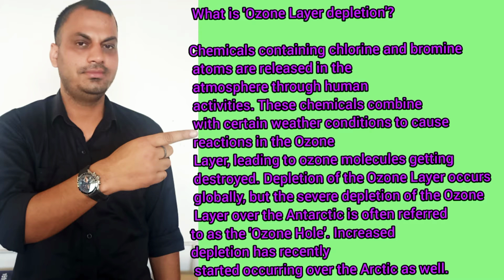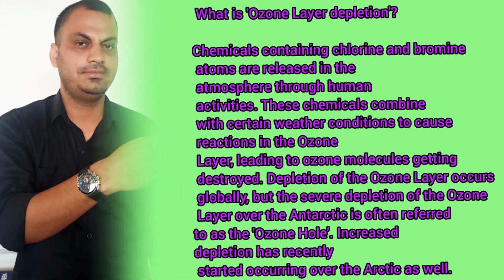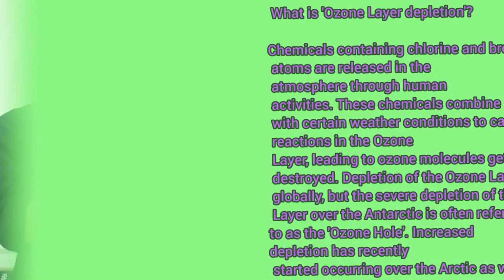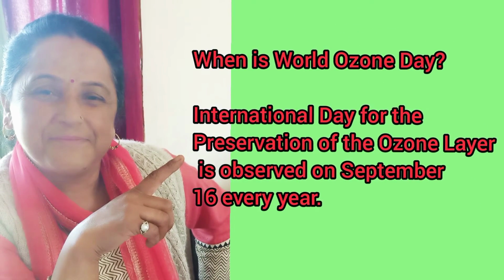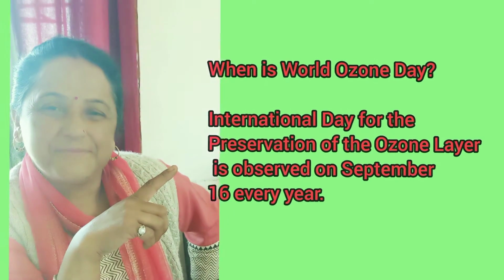Depletion of the ozone layer occurs globally, but the severe depletion of the ozone layer over the Antarctic is often referred to as the ozone hole. Increased depletion has recently started occurring over the Arctic as well. When is World Ozone Day? Yes, the International Day for the Preservation of the Ozone Layer is observed on September 16 every year.